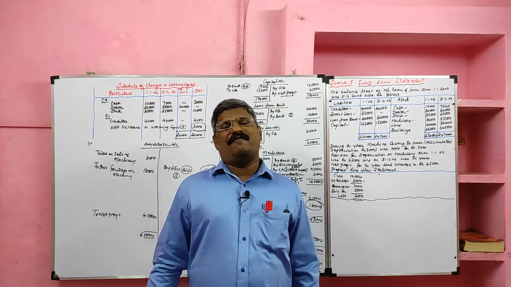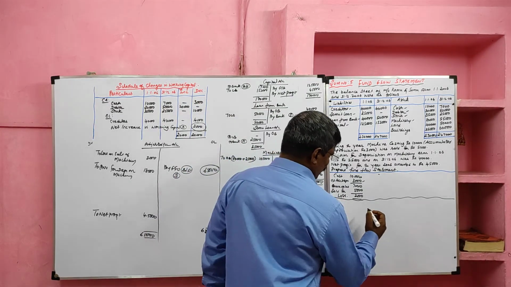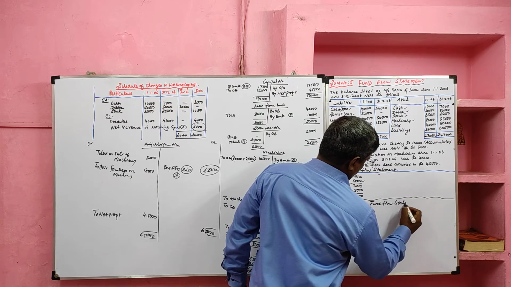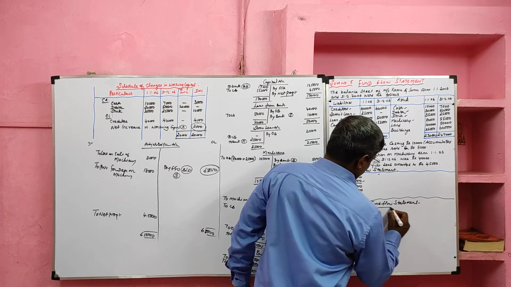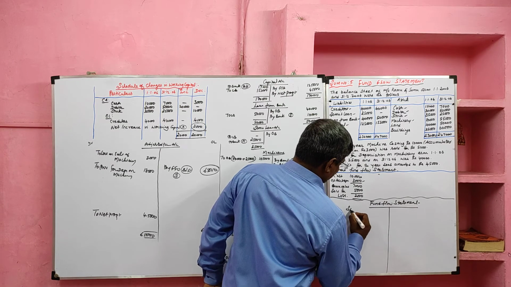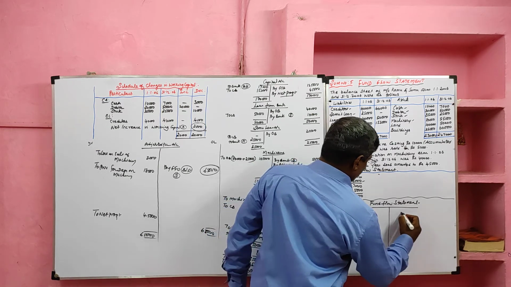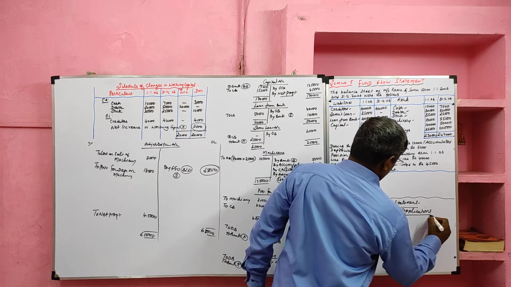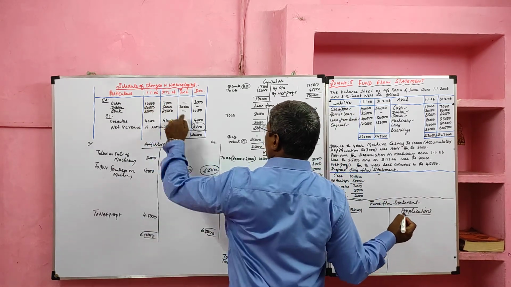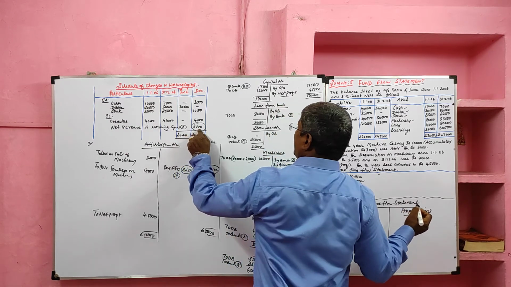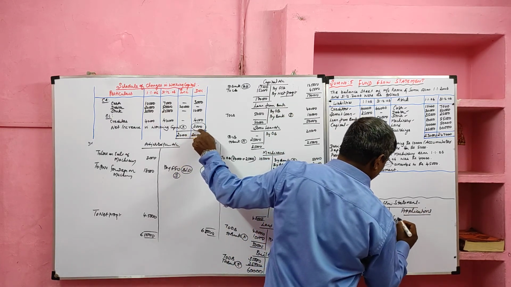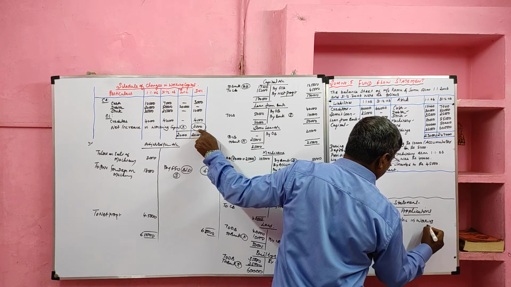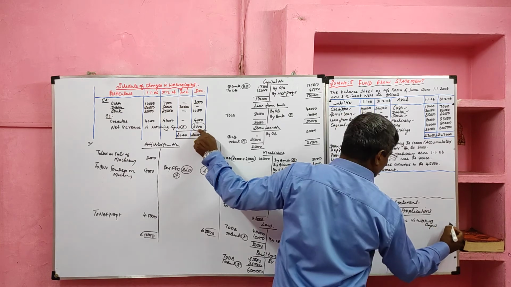Students, let me prepare fund flow statement. Yes, look at the board. Fund flow statement. It has two sides. Left hand side, sources are recorded. Right hand side, applications are recorded. First we prepared schedule of changes in working capital. We ascertained net increasing in working capital. Net increasing in working capital is application. How much?